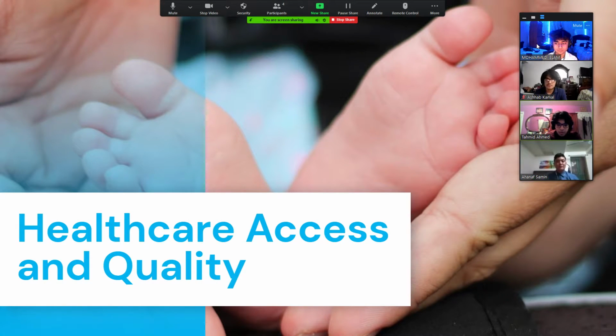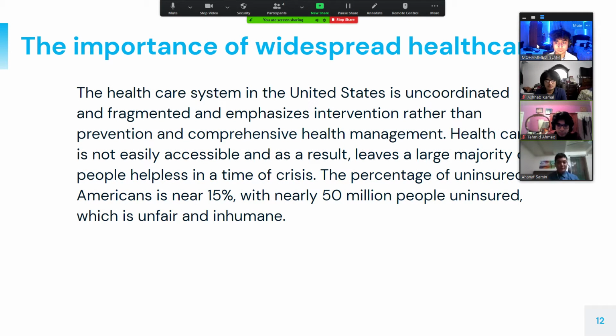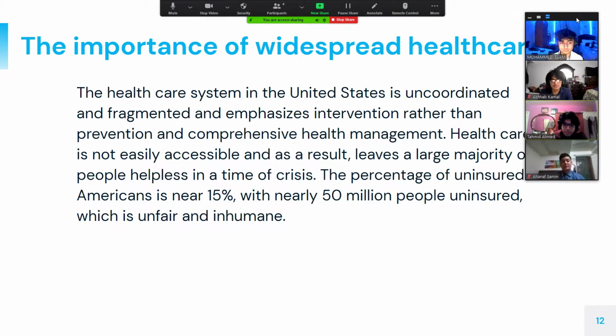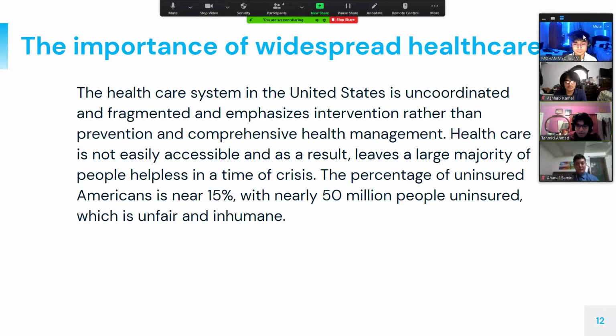Healthcare access and quality. The importance of widespread healthcare. The healthcare system in the United States is uncoordinated and fragmented and emphasizes intervention rather than prevention and comprehensive health management. Healthcare is not easily accessible and as a result leaves a large majority of people helpless in a time of crisis. The percentage of uninsured Americans is near 15%, with nearly 50 million people uninsured, which is unfair and inhumane.